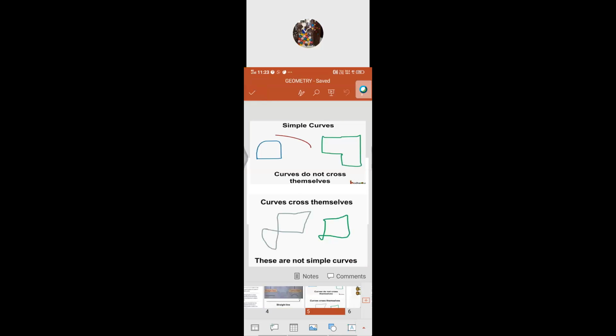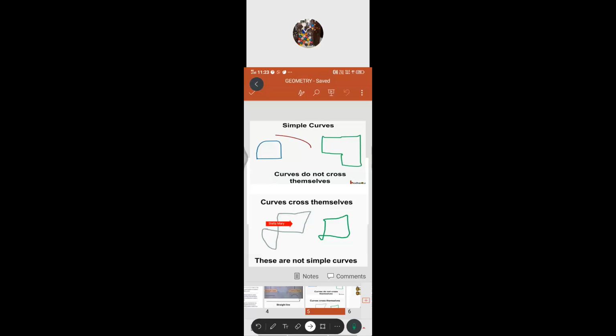So simple curves as well as curves that cross themselves, how do we call these? If you see here the first one, these are different shapes where we have used curves to draw. It can also be that one. These are also diagrams only. What's the difference between these two?